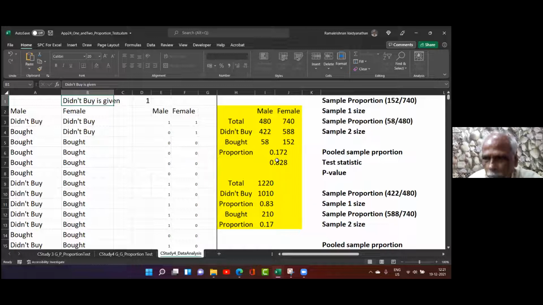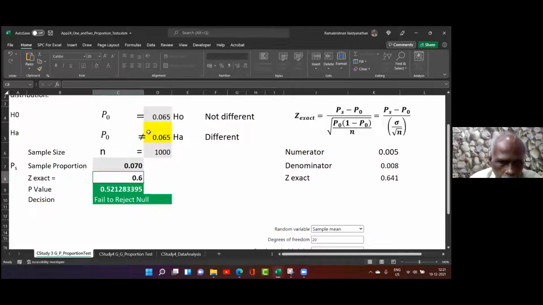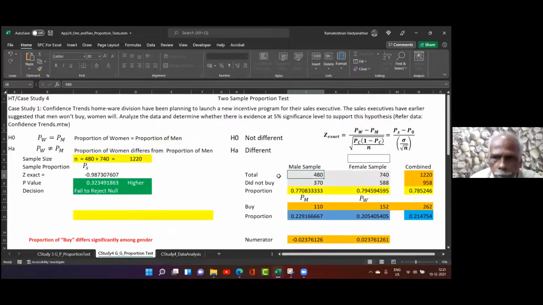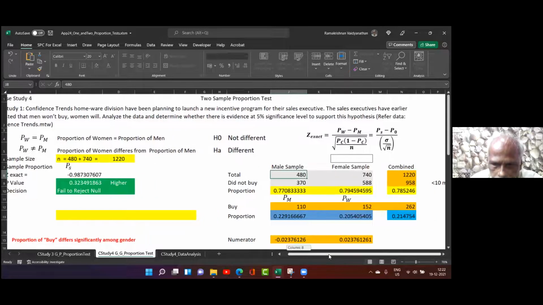In the previous case, we got the population proportion as one value, but in this case, we are getting two proportions. See here, 0.77 and 0.79, or 0.23 and 0.205. For the male sample, did not buy proportion is 0.77, buy proportion is 0.23. You can use any proportion and do the problem, you'll get the same answer. And then for women, did not buy proportion is 0.79, buy proportion is 0.20.